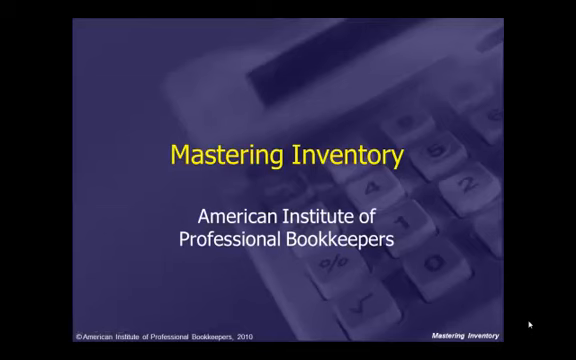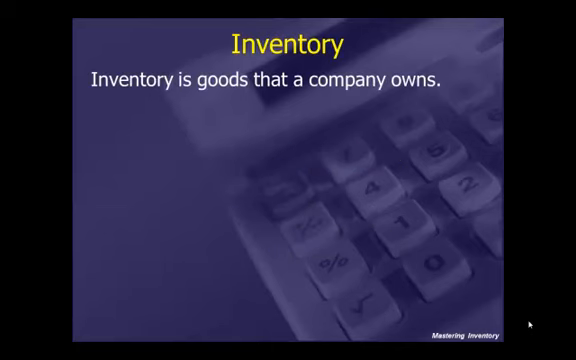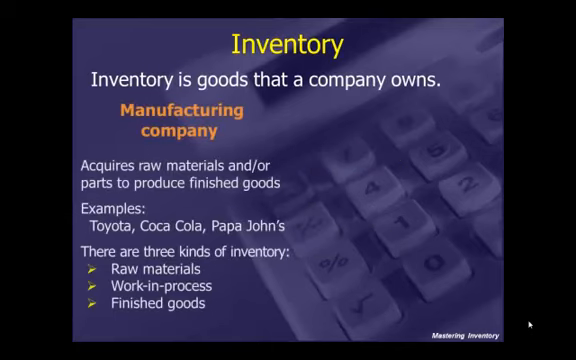Let's begin with mastering inventory. This is another in our series of textbooks. Inventory is goods that a company owns. And we're looking at manufacturing companies. Manufacturing companies acquire raw materials and/or parts to produce finished goods. Some examples of manufacturing companies include Toyota, Coca-Cola, Papa John's.